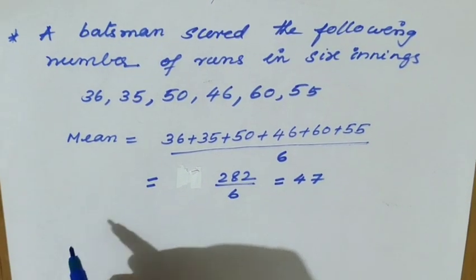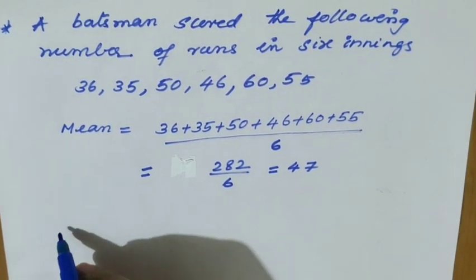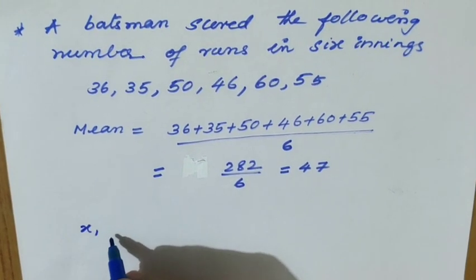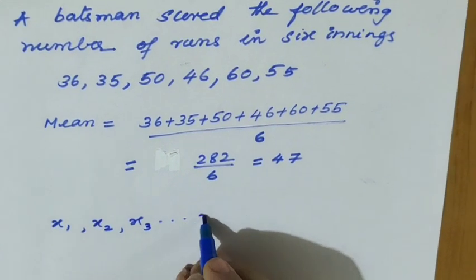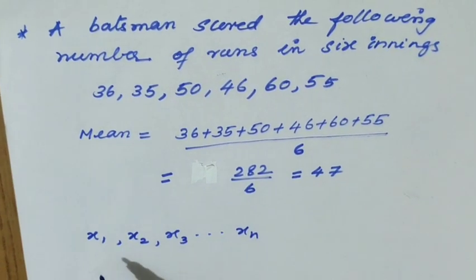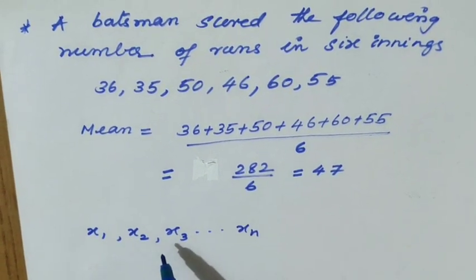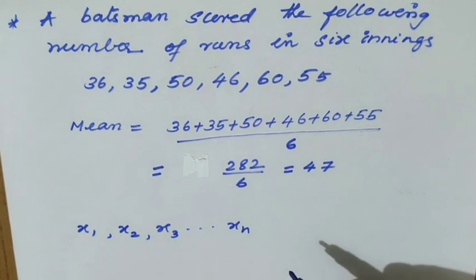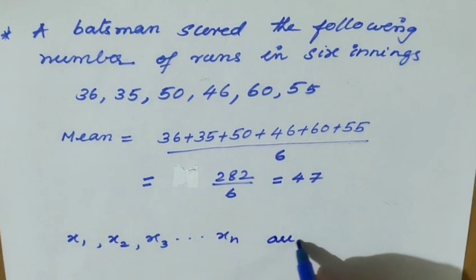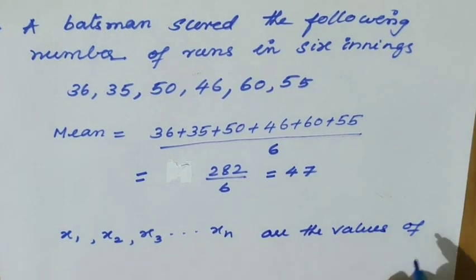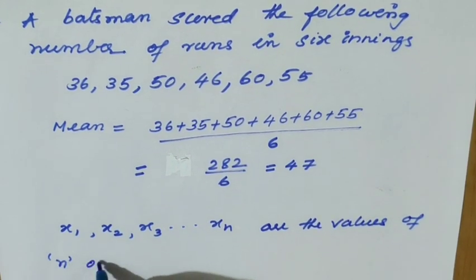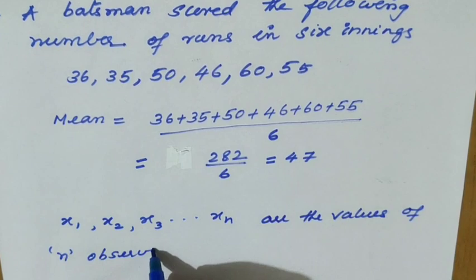Suppose many observations are there. Let us say n observations, and they are represented by x1, the first observation, x2, x3, etc., xn. So x1, x2, x3, etc. are the values of n observations, right?